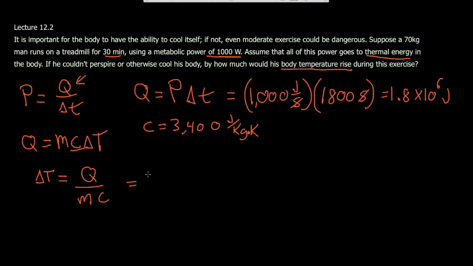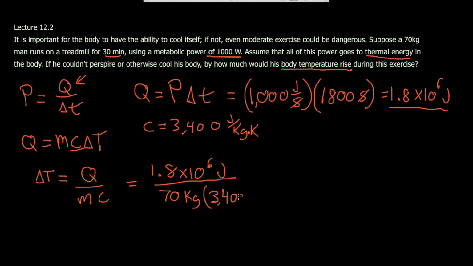We know Q, which is 1.8 times 10 to the 6 joules, over the mass of him, which is 70 kilograms, times the specific heat of a human body, which is 3,400 joules per kilogram Kelvin.